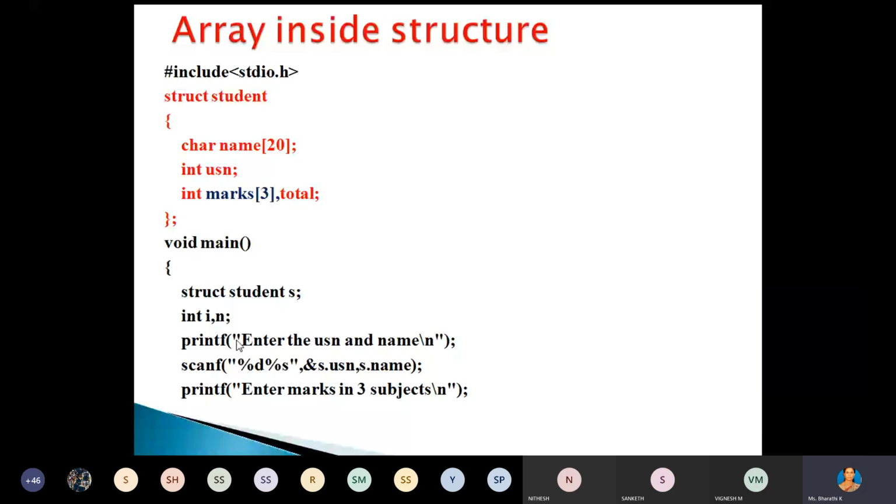Whether we are using n here, let's see. Next, enter the USN and name. See here, ampersand s dot USN, s dot name, because name is a string type or character array. Then enter the marks in 3 subjects, right?